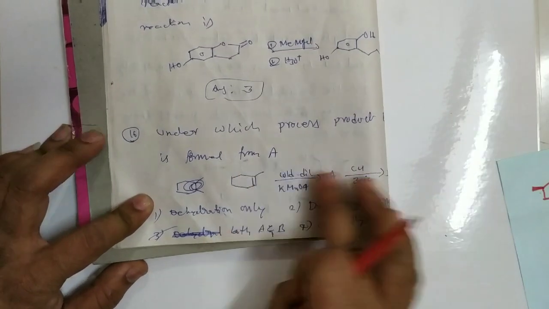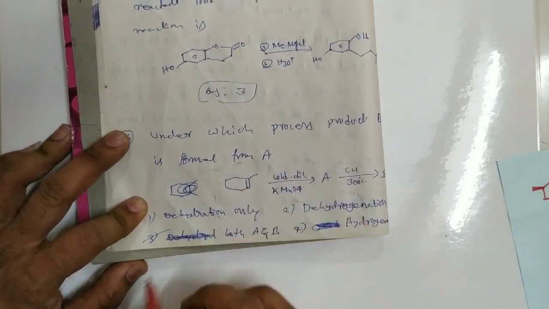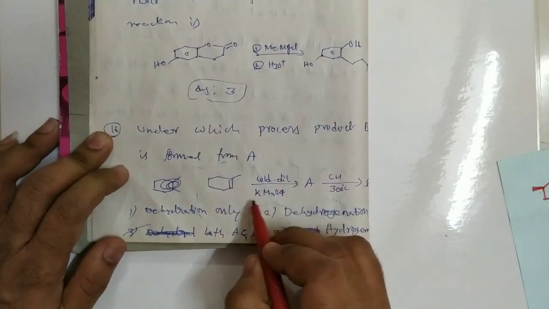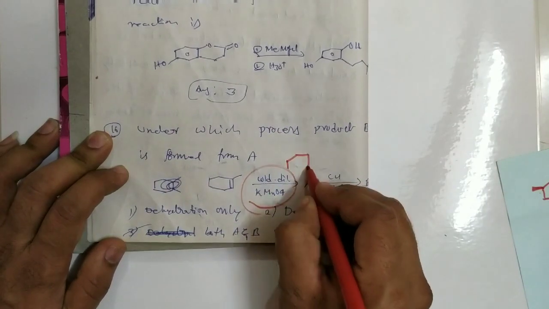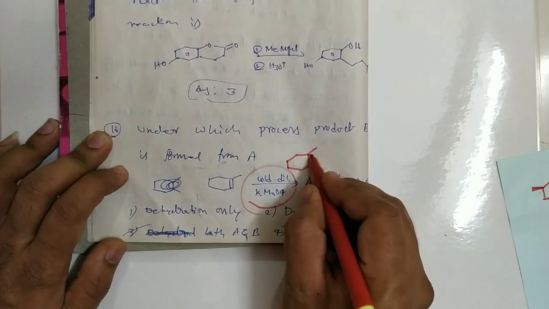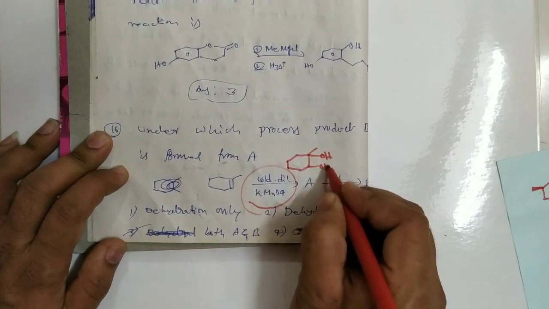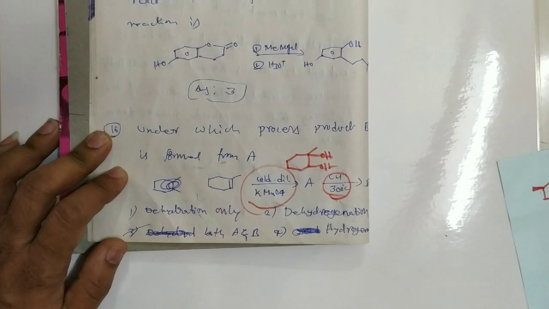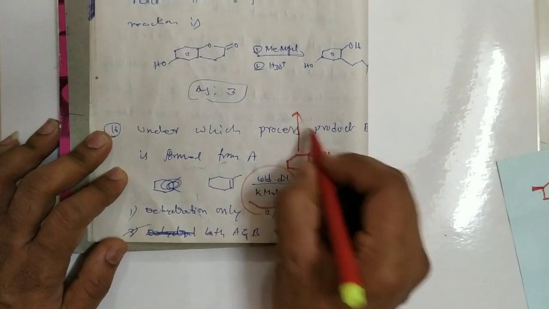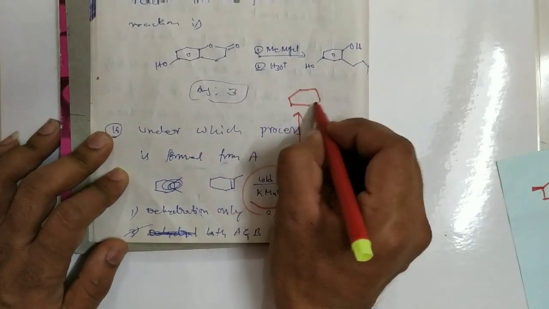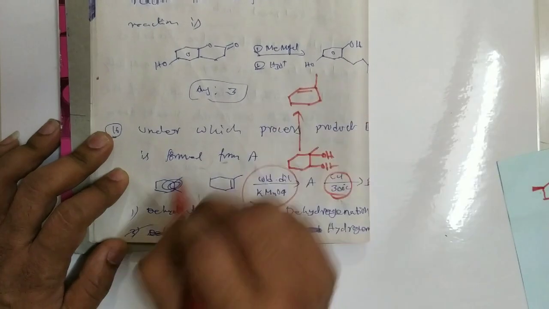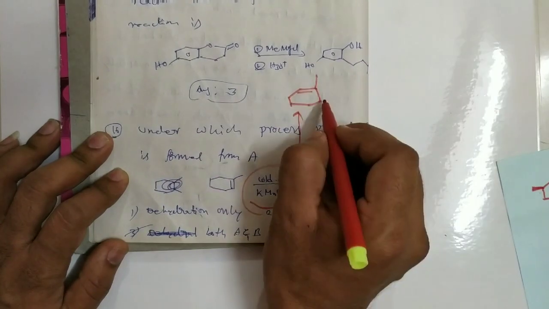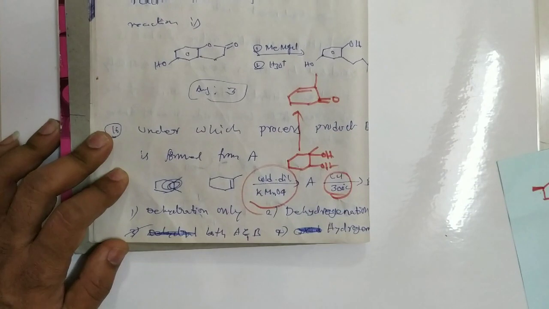16th question. Under which process is the product formed? So actually here, cold dilute alkaline KMnO4 means it is Baeyer's reagent. Dihydroxylation takes place. This one is treated with copper at 300 degree centigrade. Generally tertiary alcohols undergo dehydration, and secondary alcohols undergo oxidation.